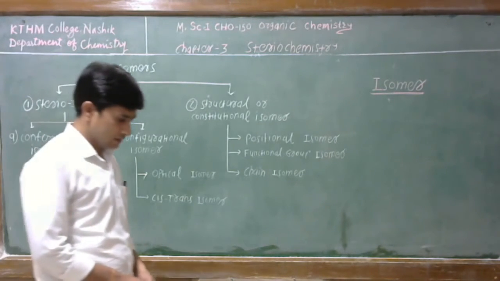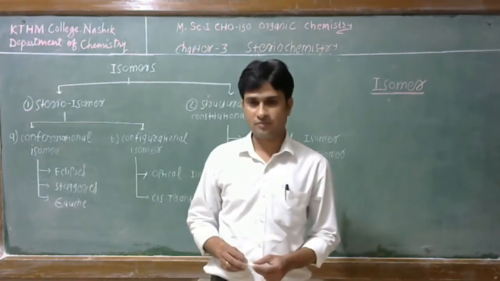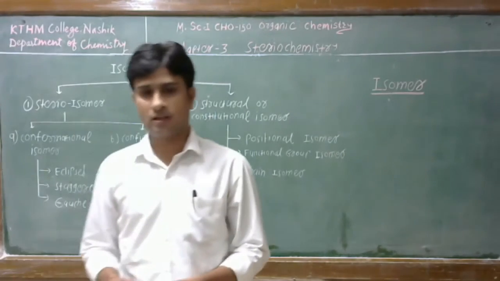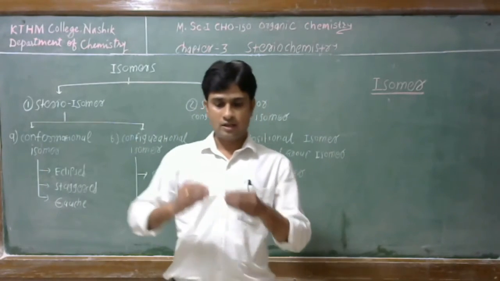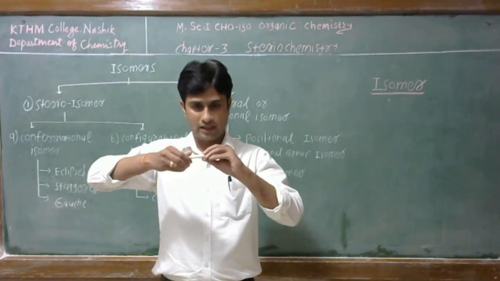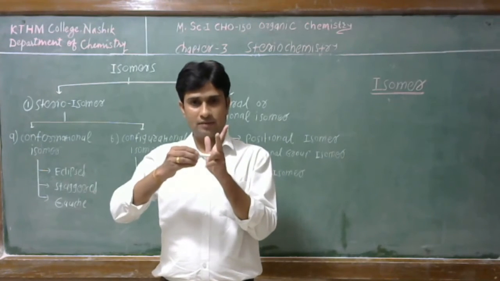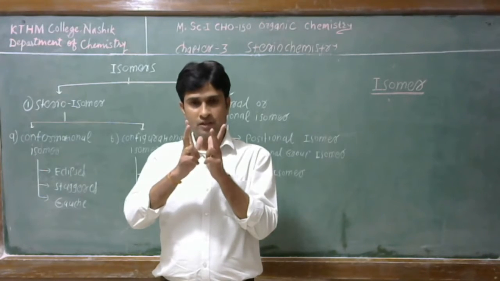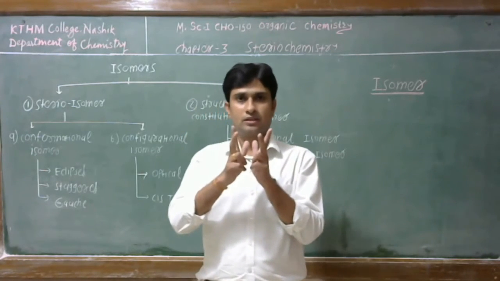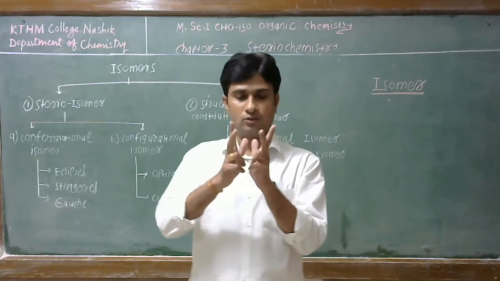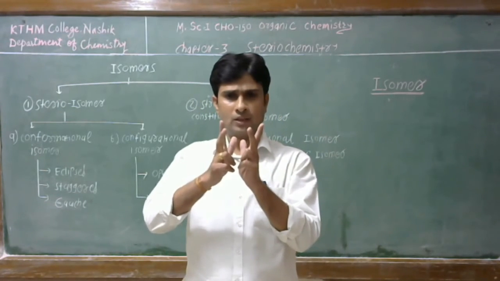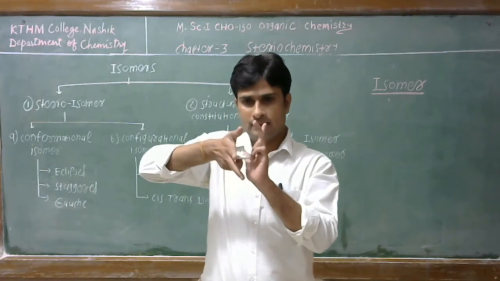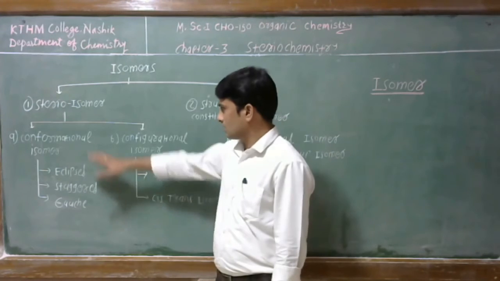In conformational isomers, a compound gives us different structures by rotation around the carbon-carbon single bond. This is the three-dimensional structure, and if the compound gives two or three different forms by rotation about this carbon-carbon single bond, then these isomers are known as conformational isomers.